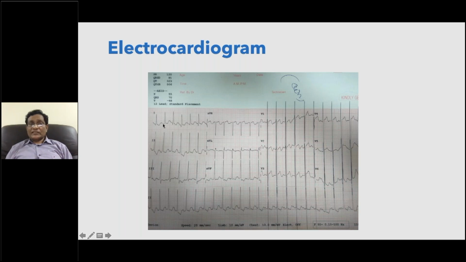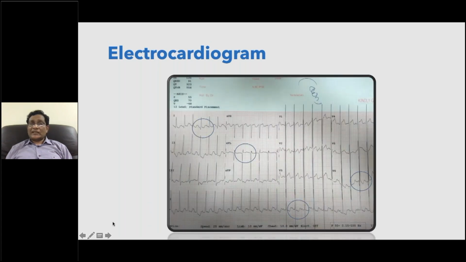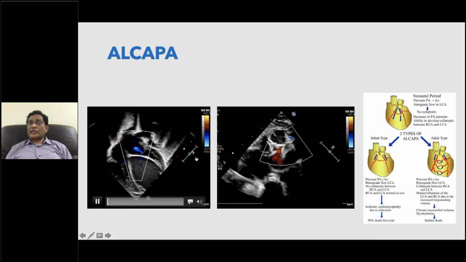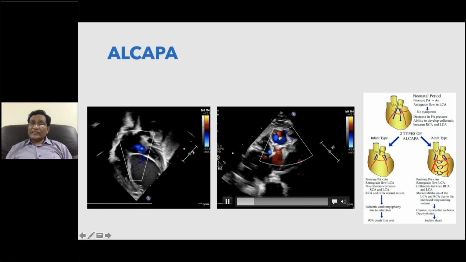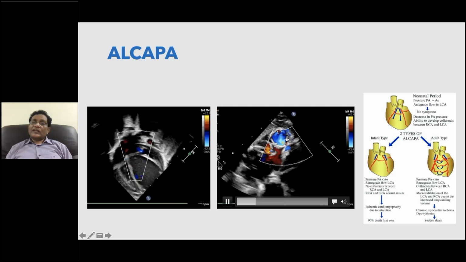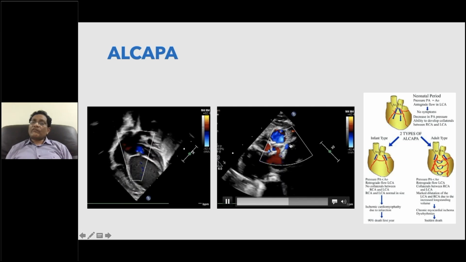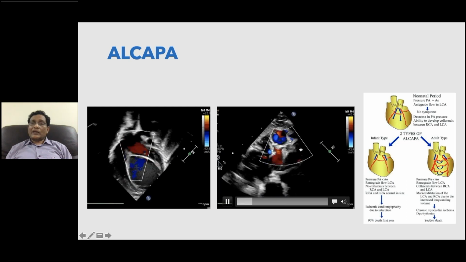Now you can see there are Q waves in L1 and AVL here, and also increased voltages, and in V5 and V6 Q waves are seen. So that suggests there is lateral wall infarction. Why would an infant get lateral wall infarction? Now we do an echocardiogram. You can see severe left ventricular dysfunction and hyperechogenic papillary muscle, and you can carefully see this is the pulmonary artery, this is the aorta. The coronary artery is arising from the pulmonary artery, called ALCAPA.